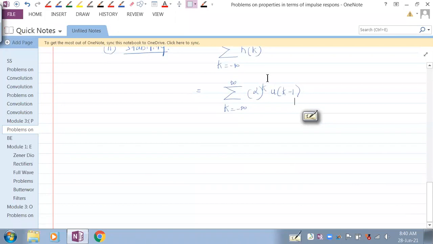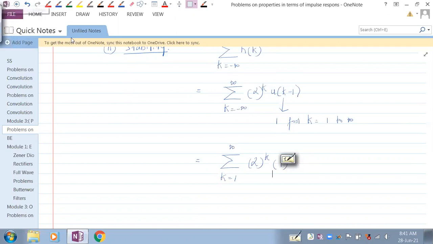This is 0 from minus infinity to 0, and it is 2 power k from 1 to infinity, where u of k minus 1 is 1. So we have k ranging from 1 to infinity of 2 power k.